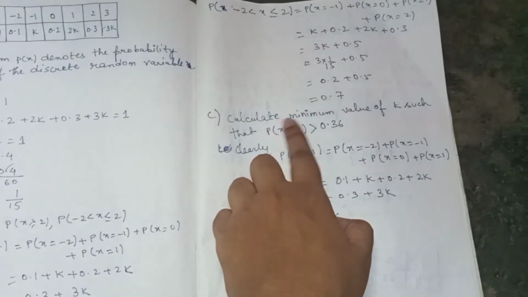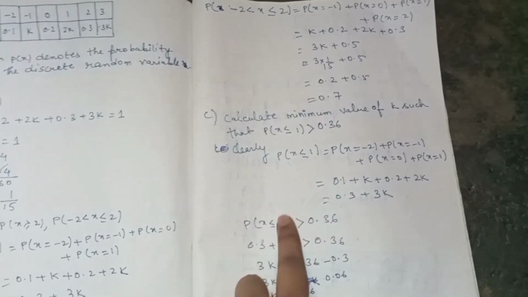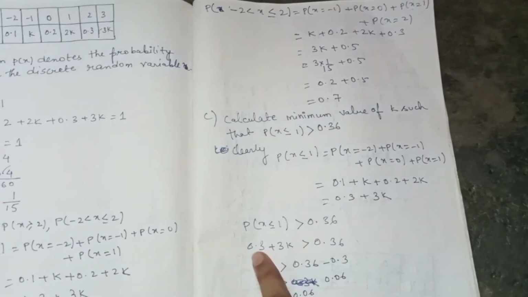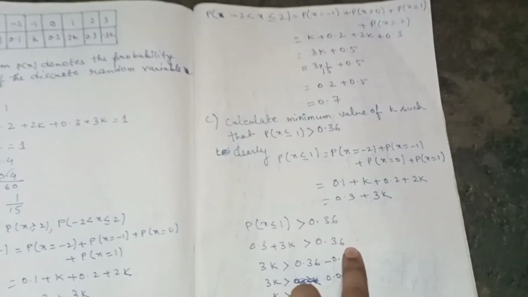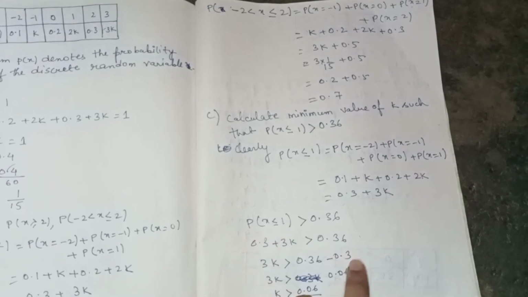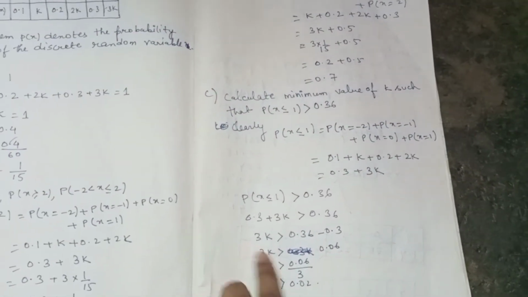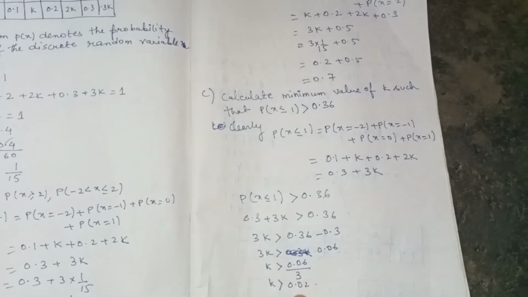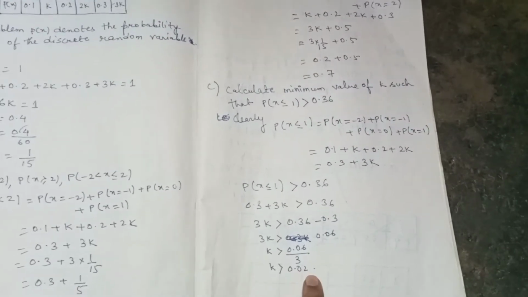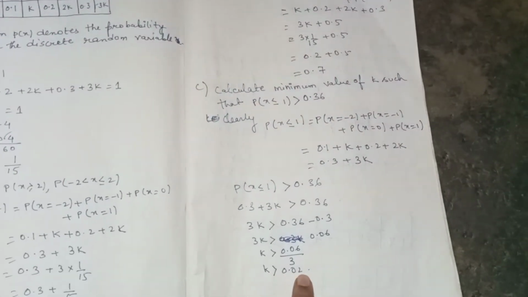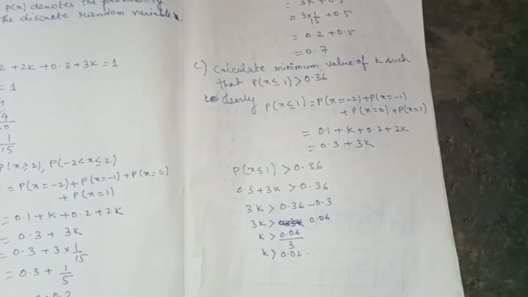Now what they are giving in this place, so see I have written first this one. Now in this place what I will write, 0.3 plus 3k. So I have written 0.3 plus 3k is greater than 0.36. Okay, now I am taking 0.3 this side. When we subtract, you will get 0.06. Now this 3 will come down, 3 1s are 3, 3 2s are 6. It will give you 0.02, meaning k is greater than 0.02. Okay, understand? Please copy this one.